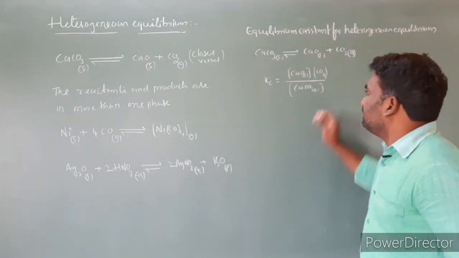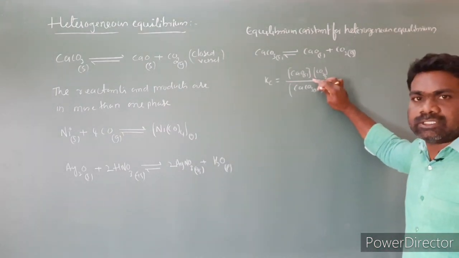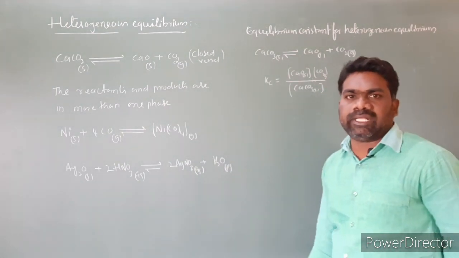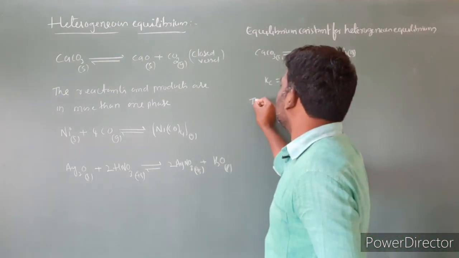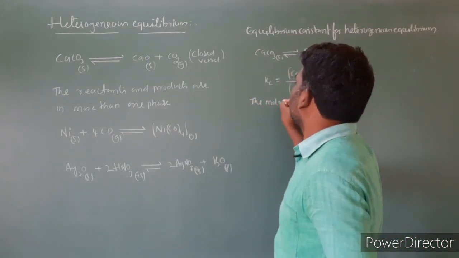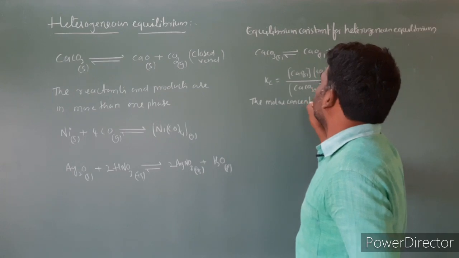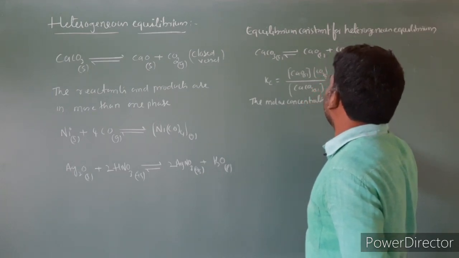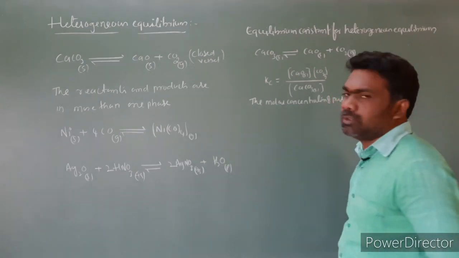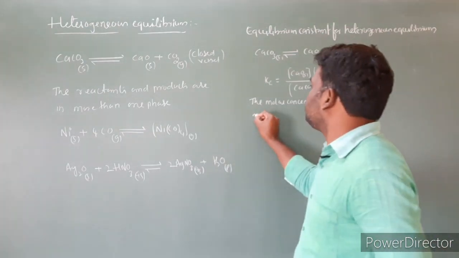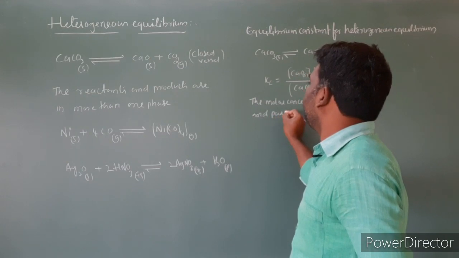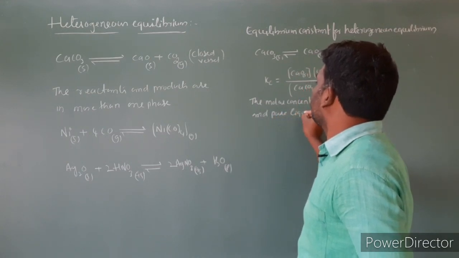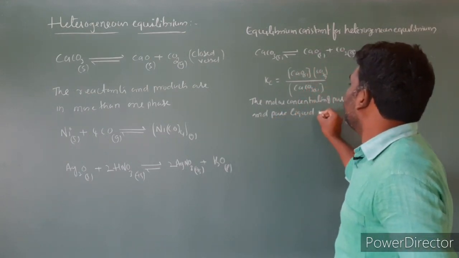The molar concentration of a pure solid and a pure liquid is constant.